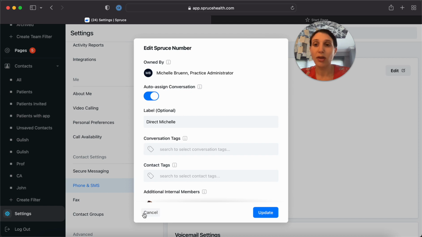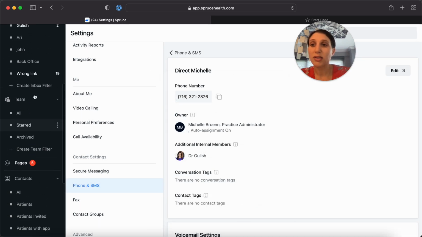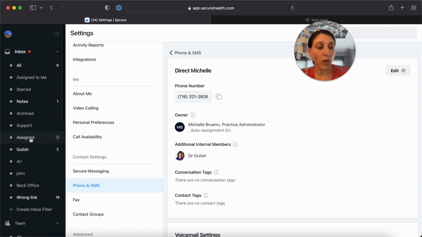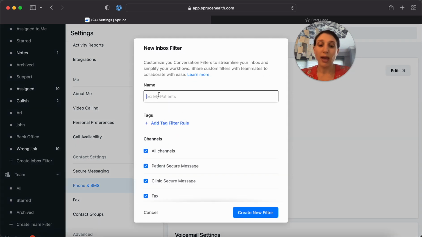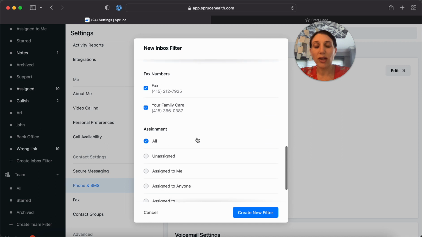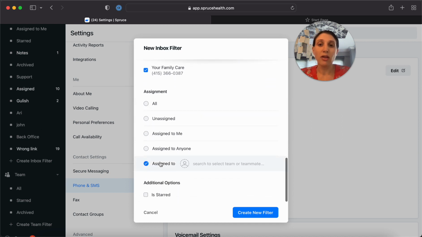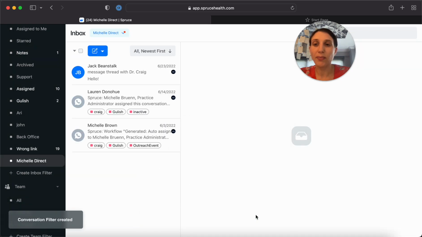All right. So to add that filter, we would go under Inbox to create Inbox filter. And you can call this Michelle Direct. And here we're just looking for conversations that are assigned to Michelle. And we're creating that new filter. So this will show you the conversations that are assigned to Michelle.